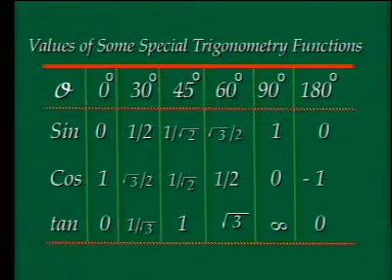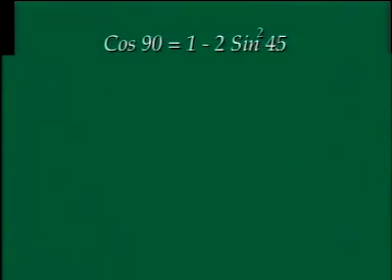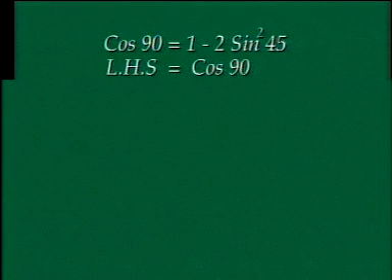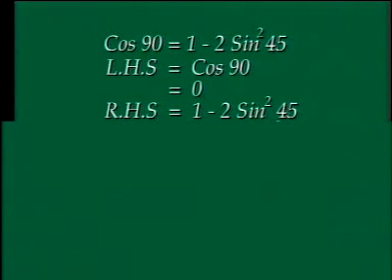Now Mr. Amir will tell you how we can prove. Here we have a question: cos 90 degrees is equal to 1 minus 2 sine square 45 degrees. So we have two sides. The left hand side is cos 90. As she told you in the table, cos 90 is 0. So the left hand side is 0. Taking the right hand side, 1 minus 2 sine square 45 degrees.